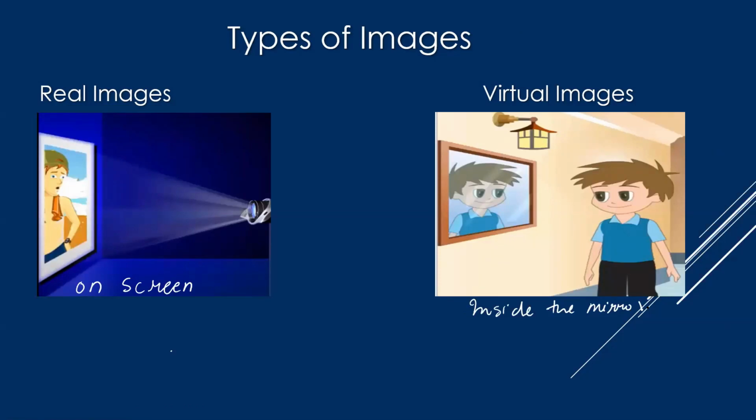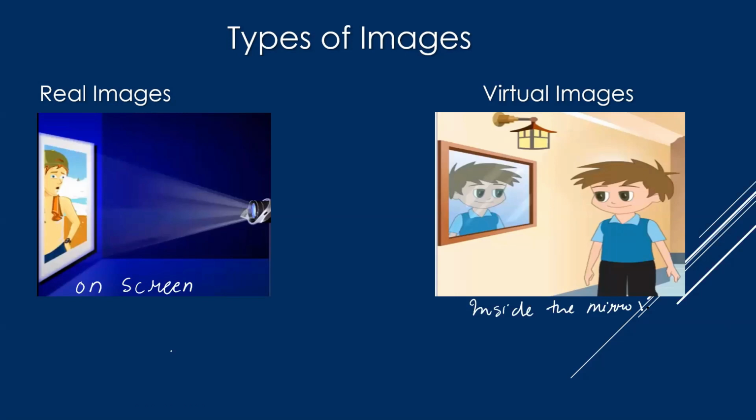If you are going through the lecture properly, a thought will come to your mind. If real images are obtained on a screen, and we see projectors in school, but real images are always inverted, then why are we not seeing inverted images when we see movies on a projector?